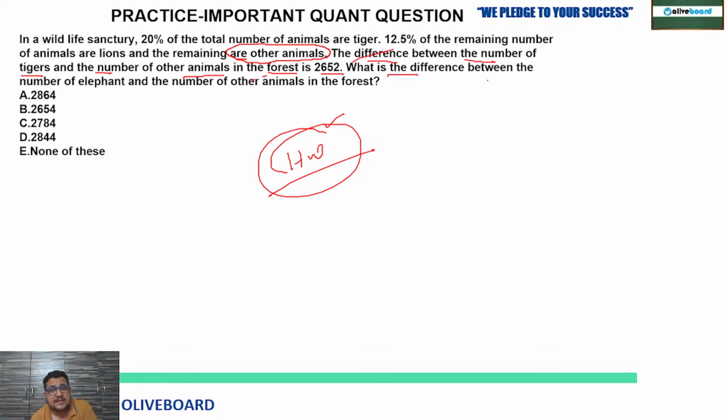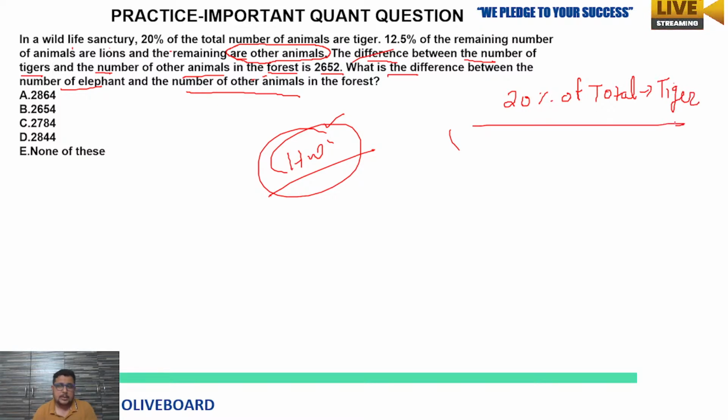Now, what is the difference between the number of elephants and the number of other animals in the forest? That is what they are asking. So first thing, if you read the question carefully, what have they given, what are they asking? The difference between the number of elephants and the number of other animals. They have said that in a wildlife sanctuary, 20% of the total number of animals are tigers. So 20% of the total are tigers. Clear?